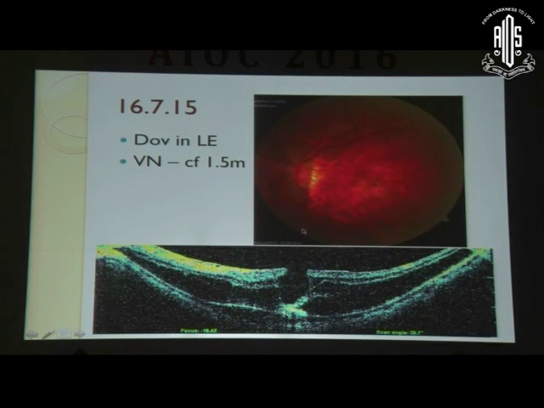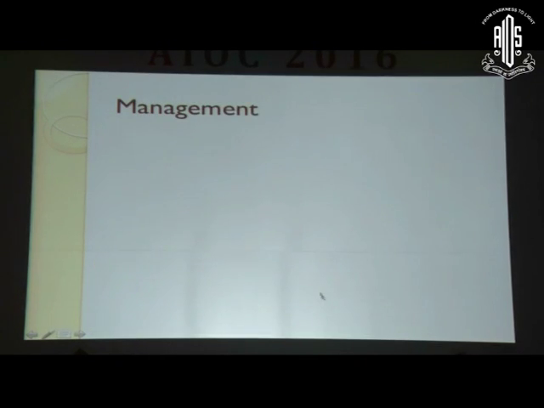2 years later, she came with a drop in vision of recent onset. Vision had dropped to counting fingers to 1.5 meters from 6/60, and you see that there is a foveal detachment and a macular hole which had developed in this patient. So this could be the natural course where the patient maintains reasonable vision, but once the fovea detaches or the macular hole develops, the vision drops.